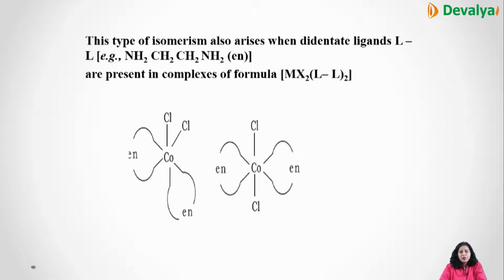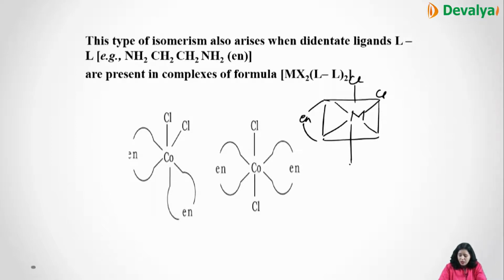Then this type of isomerism is in the bidentate ligand, like you have ethylene diamine. Now suppose you have MX2, we can write it like this also. If you have this octahedral complex, and you have Cl and Cl, and you have ethylene diamine here and ethylene diamine here, right? So 1, 2, this is 3, 4. All the 4 locations are occupied by ethylene diamine, and 5 and 6 by any other. Then this is your cis.